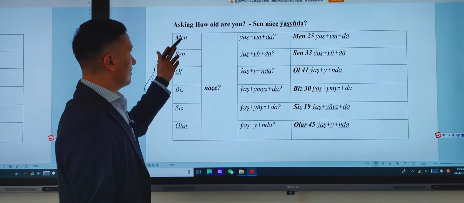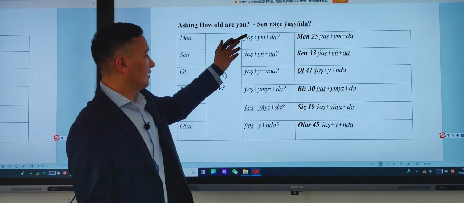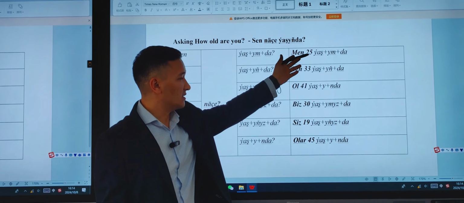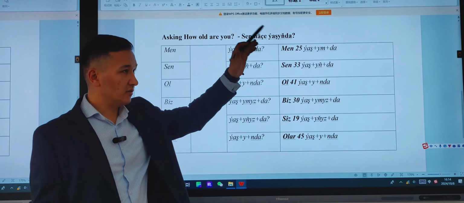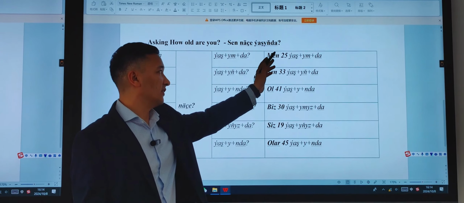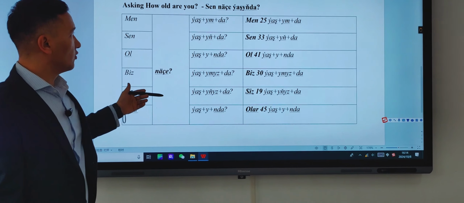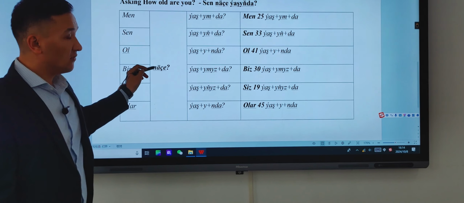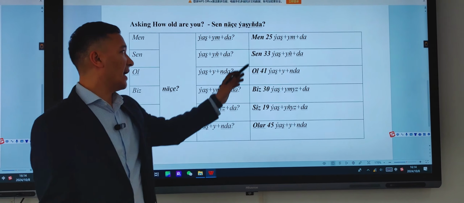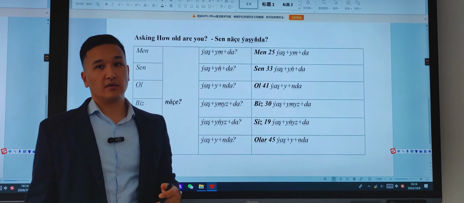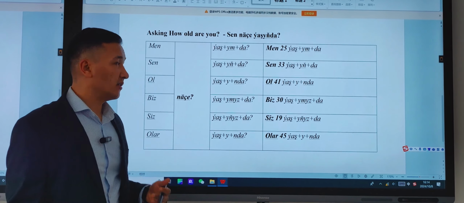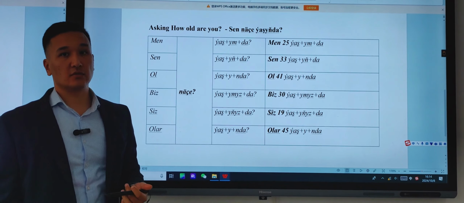Or if someone asks us, we can reply. Men, for example, we can say 25, 45, or 15 ýaşymda. The difference between question and answer is that instead of the question word, we add a number, and then we have the answer to this question. That's all.